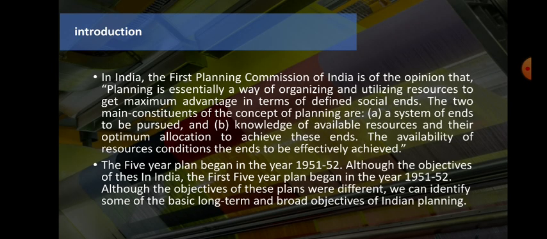The Planning Commission of India is of the opinion that planning is essentially a way of organizing and utilizing resources to the maximum advantage. Whatever resources we have, we need to utilize in a proper way. As I said, there will be mixed economy planning in our country. A mixed economy is the outcome of a compromise between two diametrically opposite schools of thought. The one which champions the cause of optimization of resources strongly pleads for the socialization of the means of production and the control of the entire economy by the state.